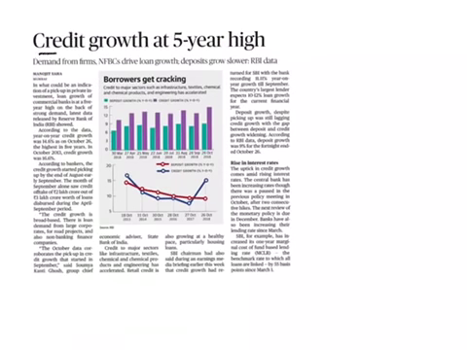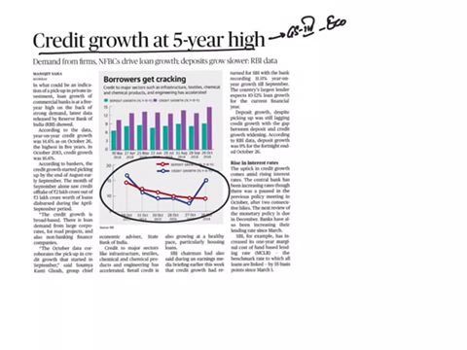Credit growth at 5-year high. This topic comes in GS paper 3 economy, and here the article is saying, see, you can see this graph, the persons who are taking loans have increased. In this graph it is showing who are depositing money with red and who are taking loans with blue.